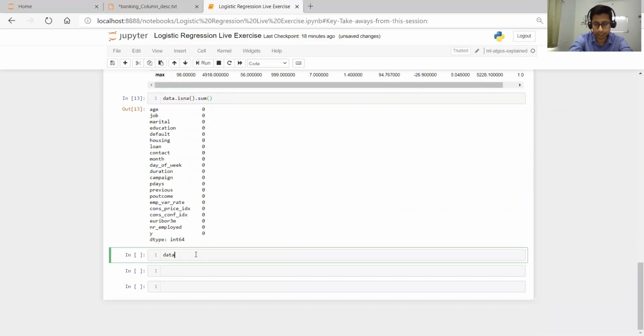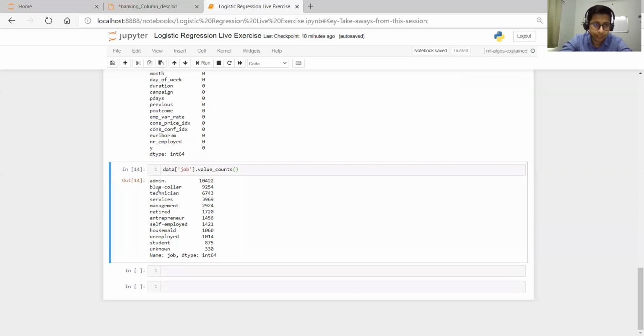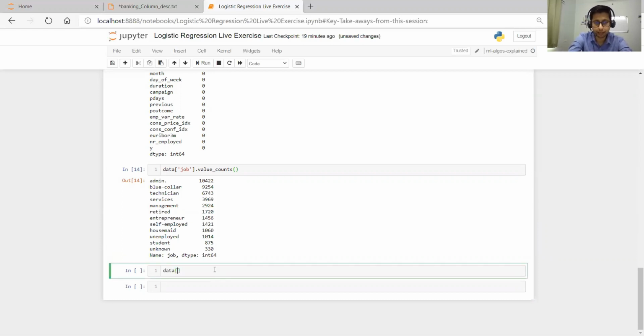If we do data, in brackets you give the particular column name, dot value_counts, and run this, then it will give the different categories like admin, blue collar, technician, all these things, and the count for each job type. There are 10,422 people doing admin jobs, and 9,254 people doing blue collar jobs. Similarly, you can do it for the marital status, dot value_counts.